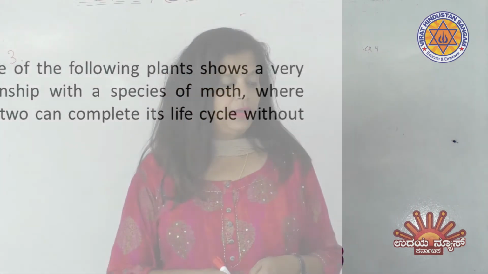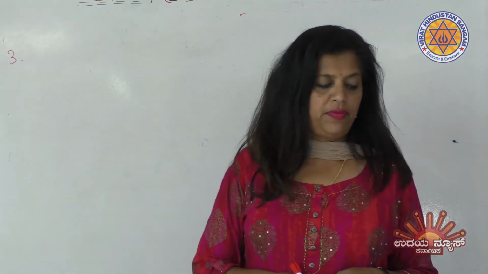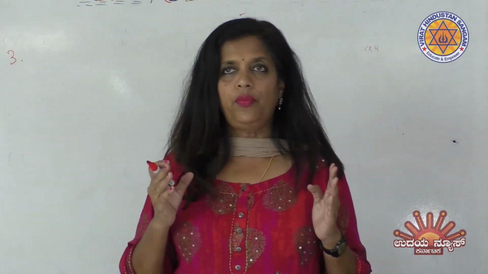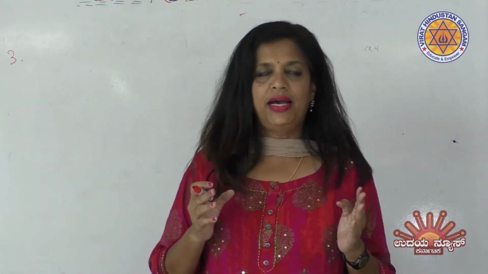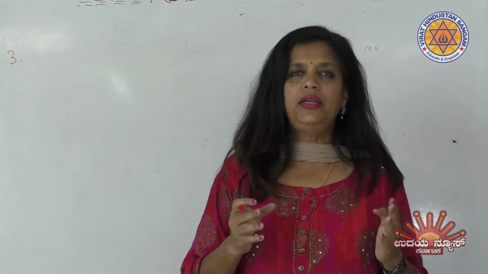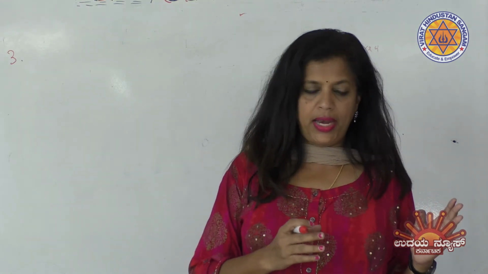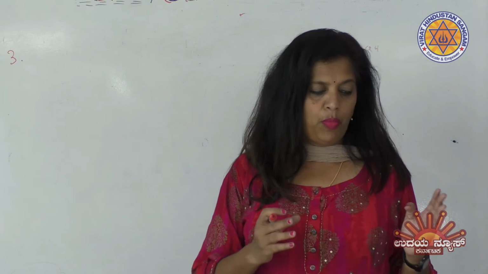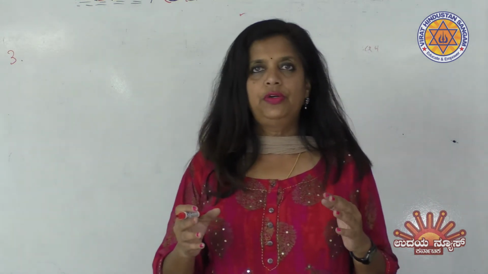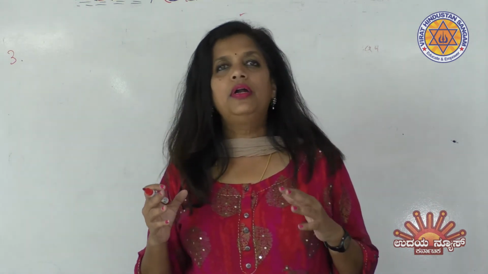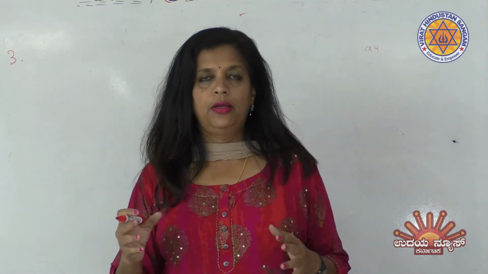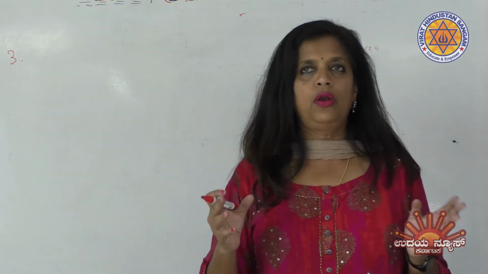That means this plant has a relation with one insect, the moth, without which it cannot continue its life cycle. If one is not there, the other cannot survive.